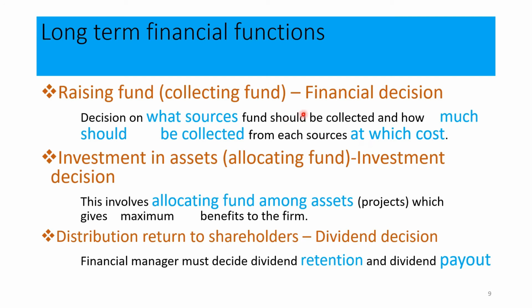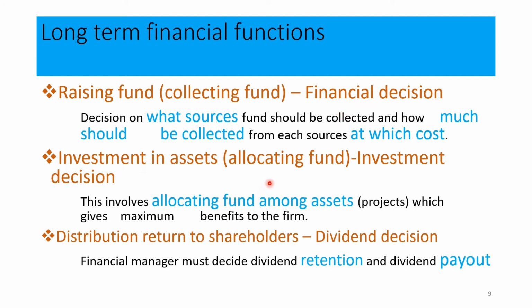Therefore, when the financial manager is going to take this financial decision, he should think about from which sources he should collect the funds, and from each and every source how much he should collect for the business operations. And then the financial manager needs to think about what the cost of each and every source of fund is. All those things have to be taken into consideration when the financial manager is going to take the financial decisions.